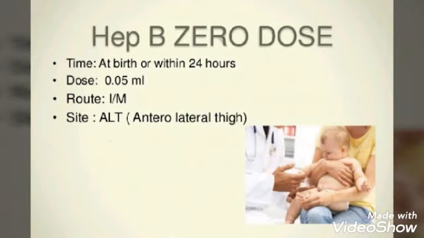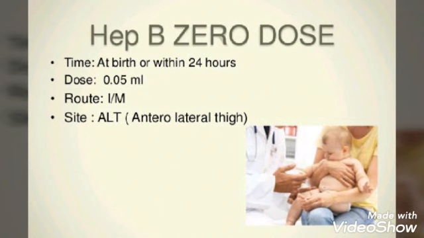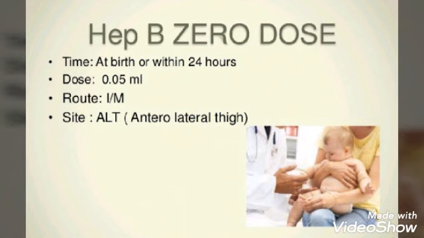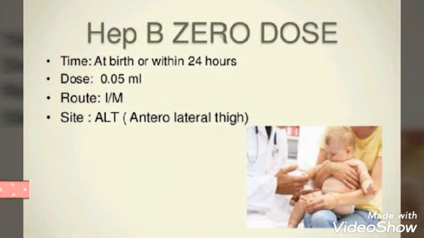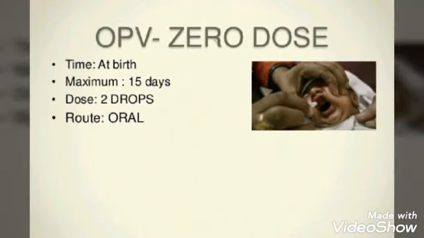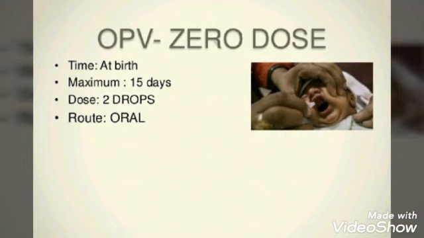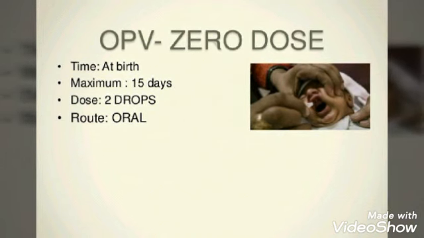Then hepatitis B zero dose is given within 24 hours. The dose is 0.5 ml and it is given intramuscularly in the anterolateral thigh. Then OPV, that is oral polio vaccine, is given at the time of birth, at a maximum of 15 days, and the dose is 2 drops and the route is oral.